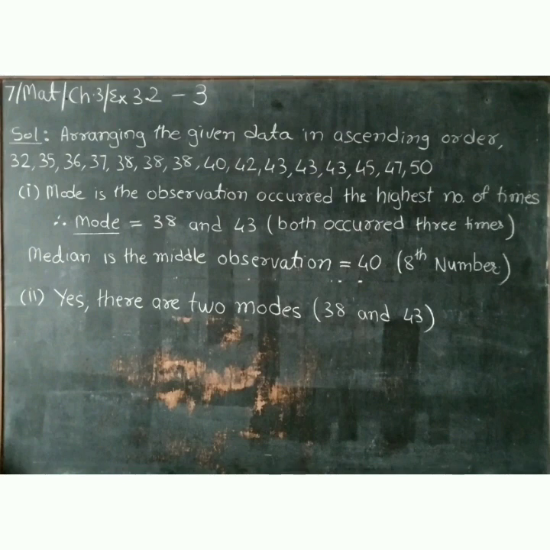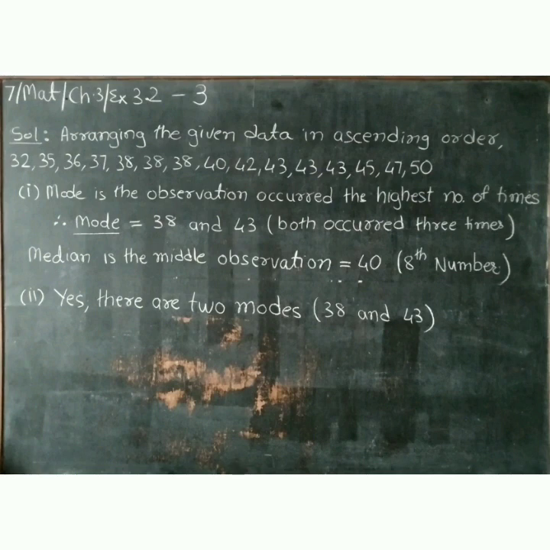Sum number 3. The weights in kg of 15 students of a class are given. First question, find the mode and median of this data. Second, is there more than one mode? Now the solution for this. Arrange the given data in ascending order. Now the answer for the first one.